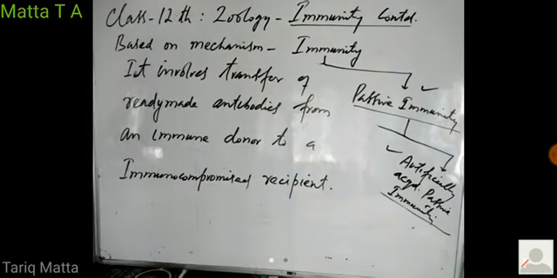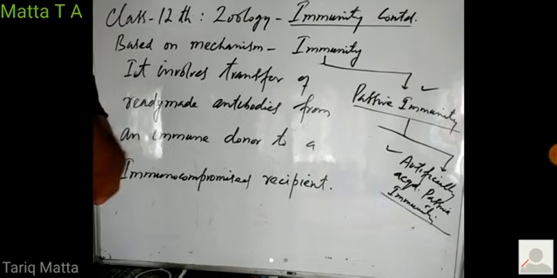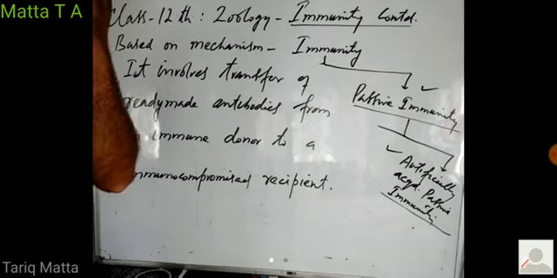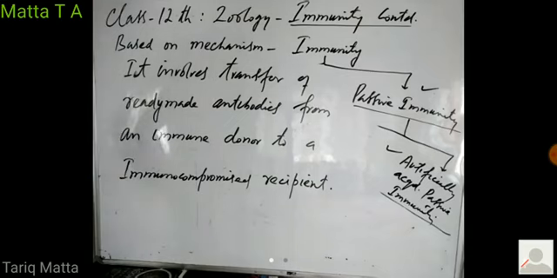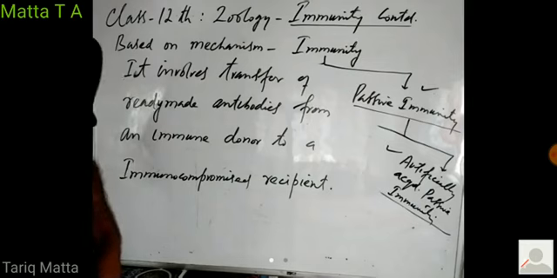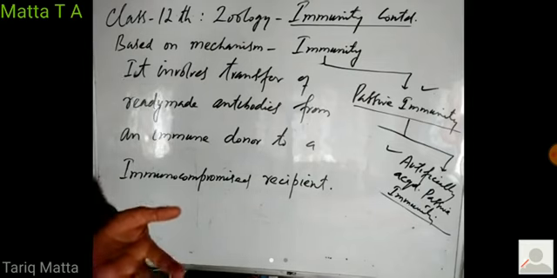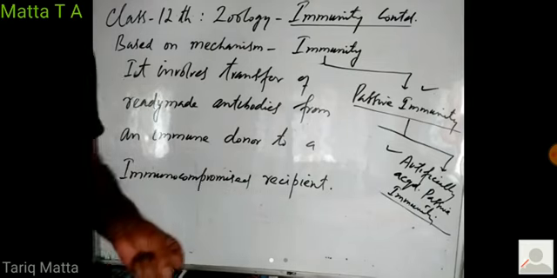So in this artificially acquired passive immunity, ready-made antibodies are transferred from the body of an immune donor to an immunocompromised recipient. As I was just telling you, we are at this time suffering from the COVID-19 infection. There are some persons whose immune system can overcome this virus.